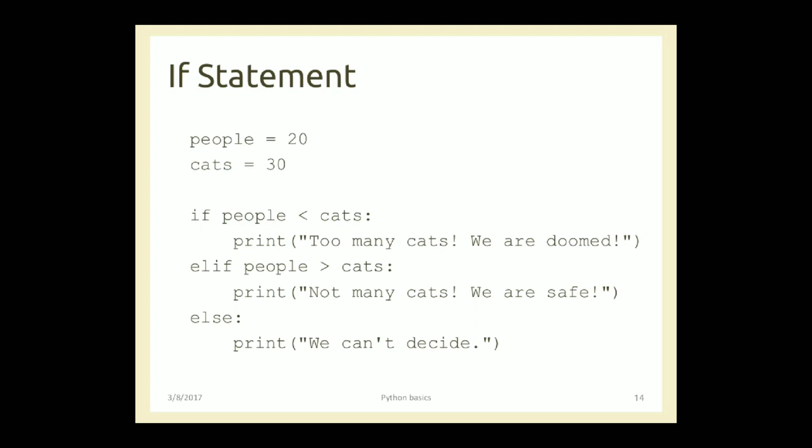Okay, so it depends upon the values the user is giving. So here in this example, the people is 20 and cats is 30. So according to this, the first condition will be true. Once the first condition is true, only that particular message will be printed: "Too many cats, we are doomed." That's it, and the program will terminate. It is not going to check the elif statement.